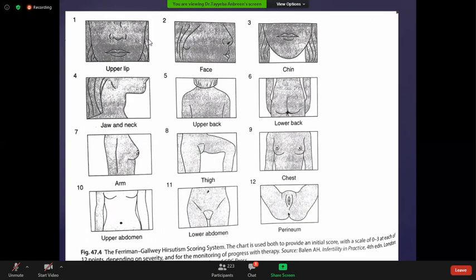There are 12 parts, and each part can be given 0 to 3. If we score, there will be mild hirsutism if the score is less than 8. A score between 8 and 16 is called moderate, and between 16 and 25 is called severe hirsutism.